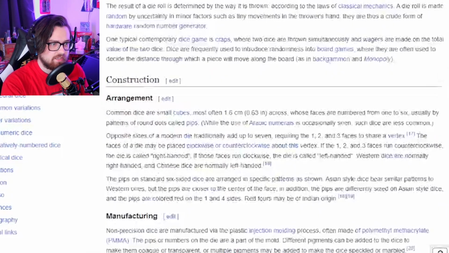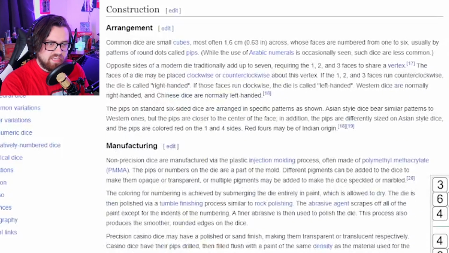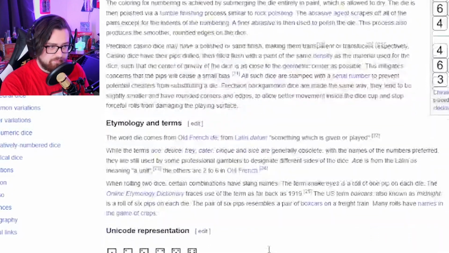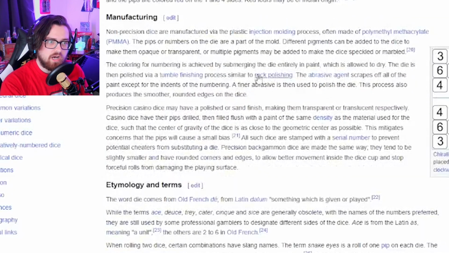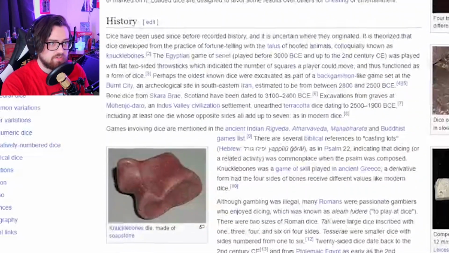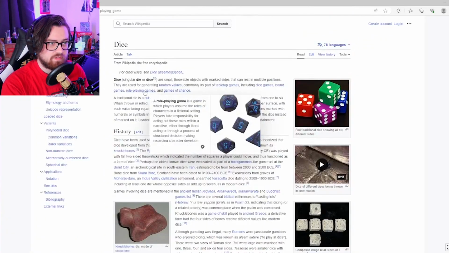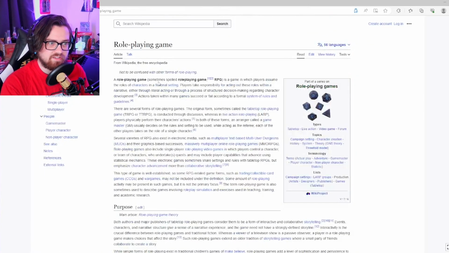Ooh, boy. Oh, boy. I think our best bet, I do believe, well, rock polishing, no, not rock polishing. I think our best bet is going to be role-playing games. I feel like this might lead us very quickly to the Apple products.